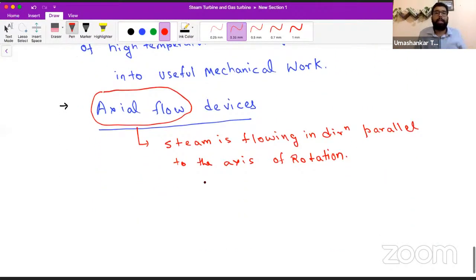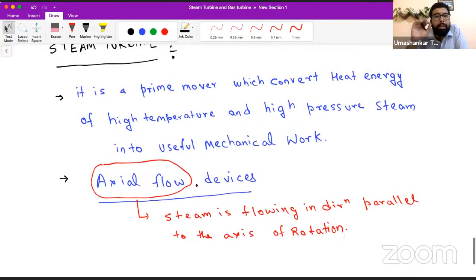Okay. Now what else? Are these two things clear about steam turbines? Firstly, what we already knew: in steam turbines, high temperature, high pressure steam is entering, and then it will be converted into some useful mechanical work, which will further be sent to the generator part, and that will be taken care of by electrical people.